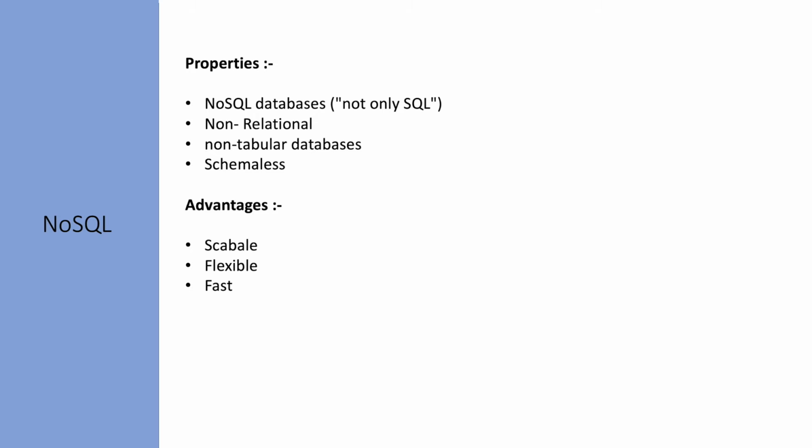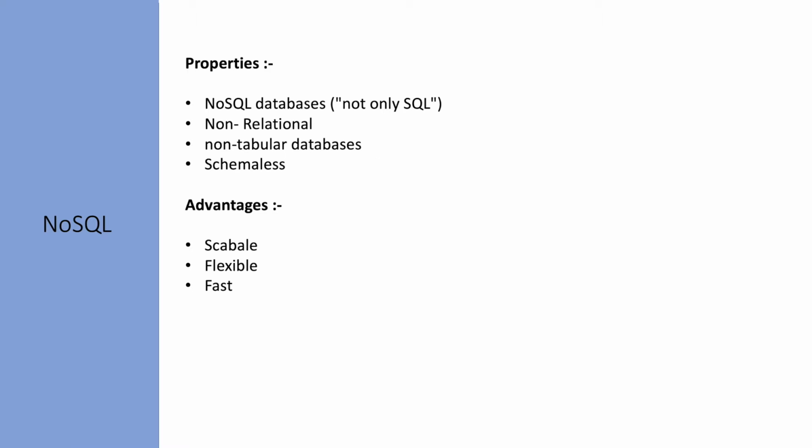So NoSQL is the short form of "not only SQL." There's a misunderstanding from its name. It does not support SQL, but there are some databases which have their own query languages written on top of SQL, so it does support SQL in some form. NoSQL databases are non-relational databases, which means there's no relationship between the data stored in the tables. Most NoSQL databases store data in a non-tabular format.